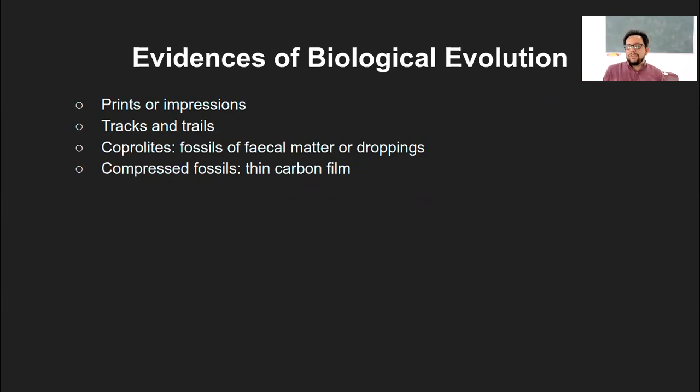It doesn't happen so easily with the smaller animals, but if the organisms are bigger, it is very apparent. For example, that dinosaur structure which was found somewhere in the African terrain has quite a good impression on the rocks of the species, especially that flying dinosaur. I forgot the name, but something like that. So that can form the prints or impressions.